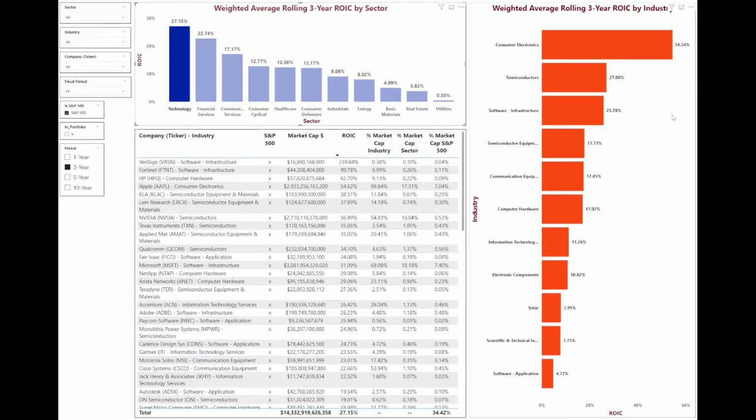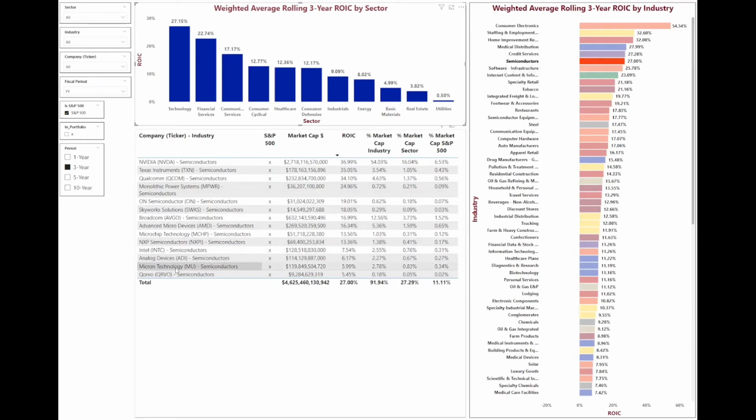Looking in the technology sector, one of my favorite sectors, consumer electronics, like I said before, which includes Apple, is the highest, but that's followed by semiconductors and software infrastructure. And then right after that, we actually have semiconductor equipment firms. This really makes sense to me because these are all very high margin industries. They also don't have very high capital requirements. High margins combined with low capital requirements equates to high ROIC.